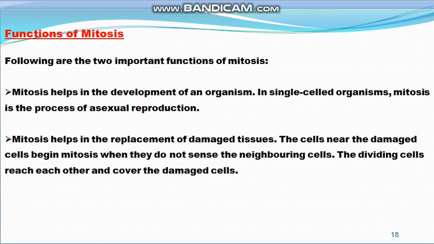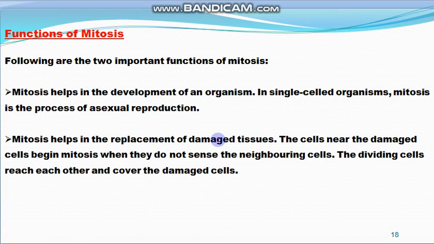Next come the functions of mitosis. What are the functions of mitosis? There is a role of mitosis. Mitosis helps in the development of the organism. In single-celled organisms, mitosis is the process of asexual reproduction also, because from one cell, two cells are formed.